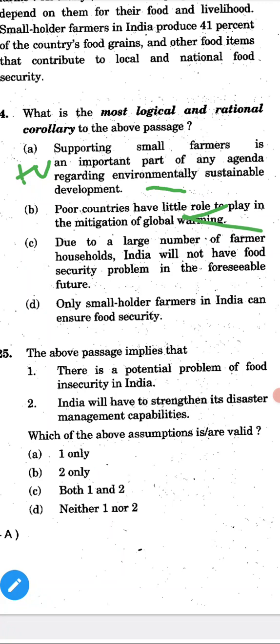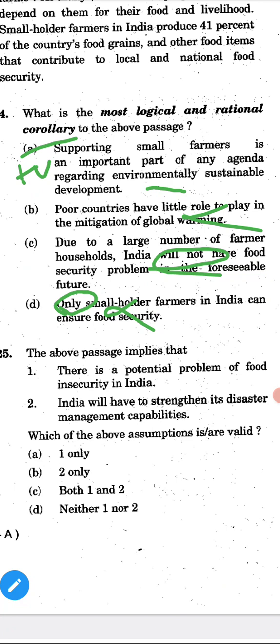Option C: due to the large number of farmer households, India will not have a food security problem in the foreseeable future. Is that possible? No, right? It's also wrong. Option D: only smallholder farmers in India can ensure food security. No, it's an extreme statement. This is also wrong. So option A is the best implication for this question. So we'll go through option A.